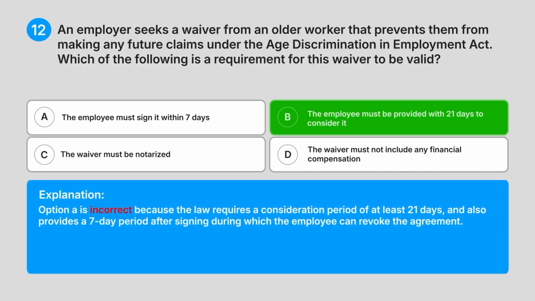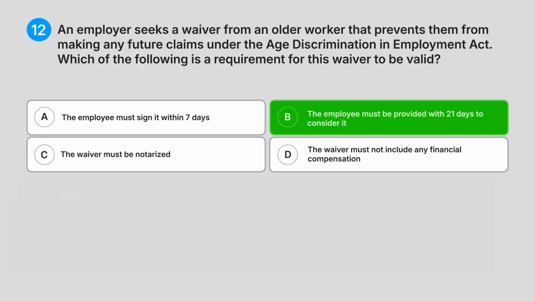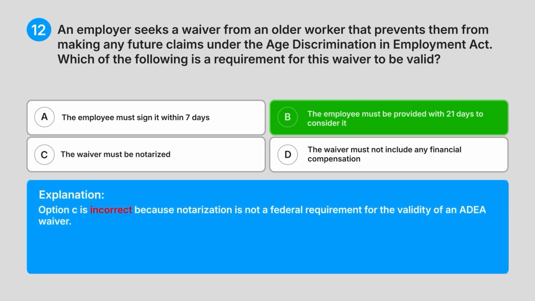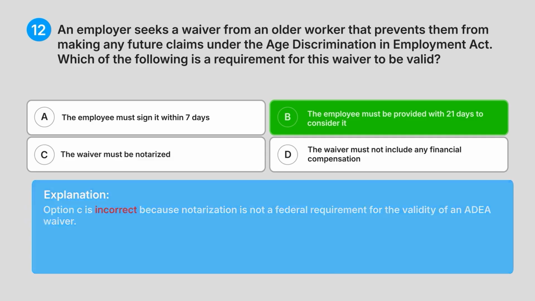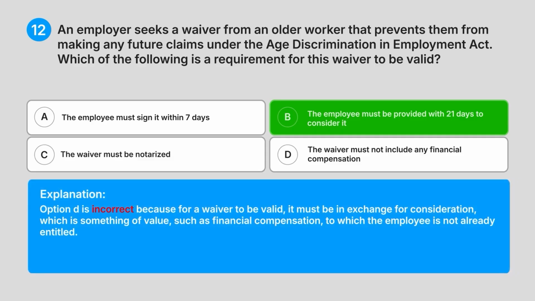Option A is incorrect because the law requires a consideration period of at least 21 days and also provides a 7-day period after signing during which the employee can revoke the agreement. Option C is incorrect because notarization is not a federal requirement for the validity of an ADA waiver. Option D is incorrect because for a waiver to be valid, it must be in exchange for consideration, which is something of value such as financial compensation, to which the employee is not already entitled.